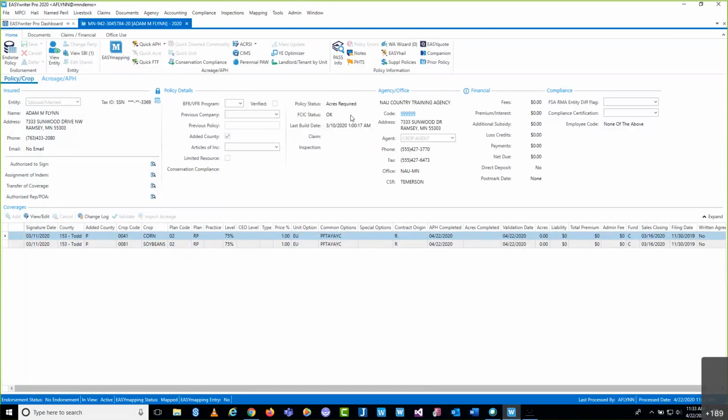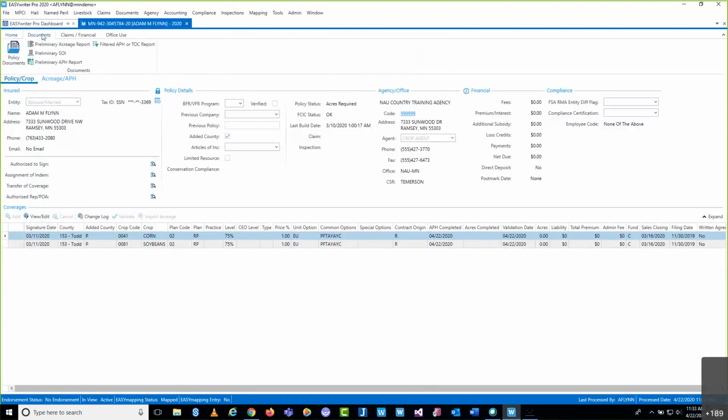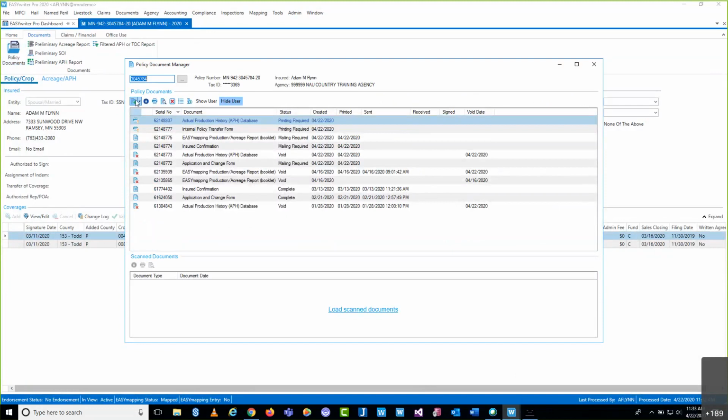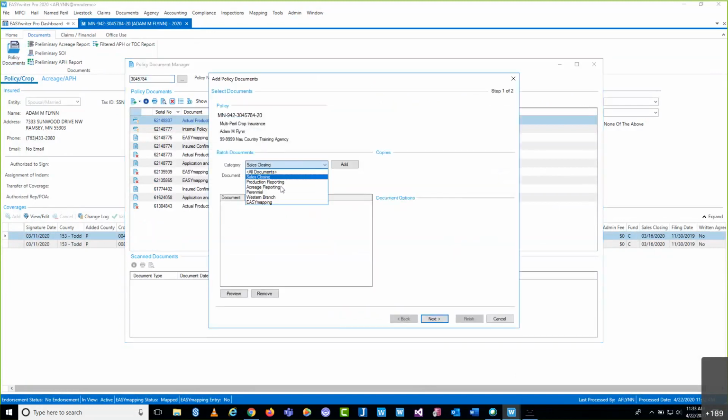But again, we created an APH report with invalid signatures. What we would need to do then, playing part of agent, is come into EasyWriter Pro and utilize what we learned last week with our eSign process and generate a new APH report with eSign.